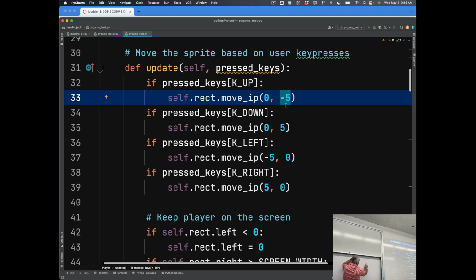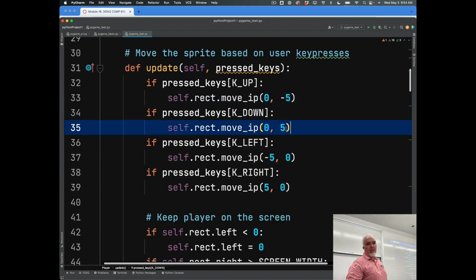So if I want to move up, I'm moving negative on the y-axis. Down is just the opposite. I'm moving down 5. By the way, I can adjust these numbers to make my airplane move faster or slower. Each time I press a key, it's going to move 5 pixels.